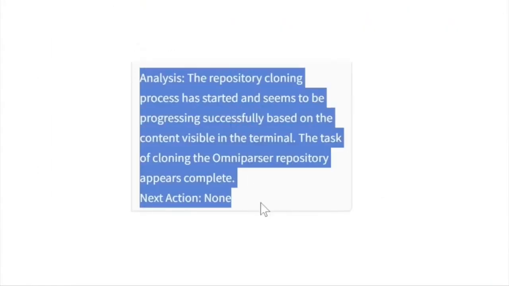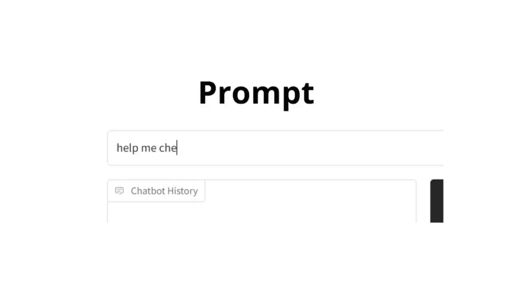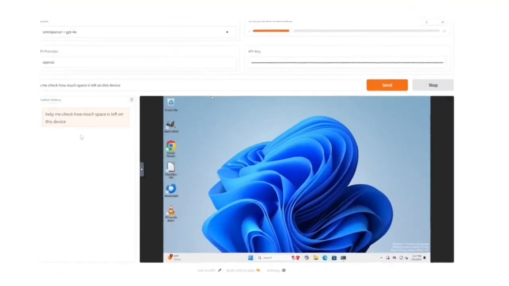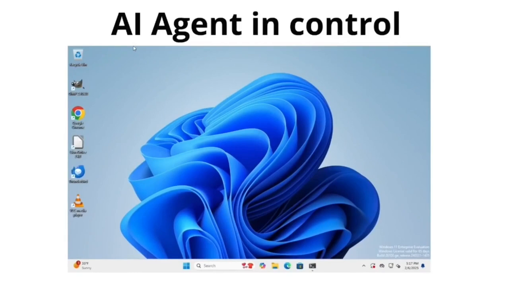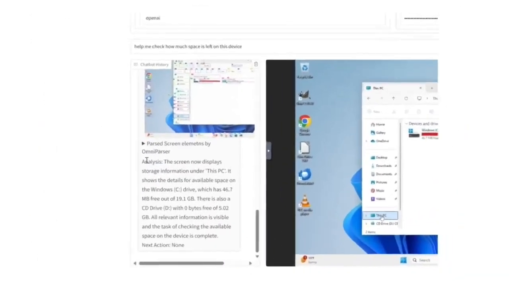OmniParser is here, and it's a Microsoft take on AI powered screen control. It essentially uses a multimodal vision model to see the UI and elements and interact with them intelligently, and it has very fine grained control. Think Claude's computer use agent, much better. It offers more granular screen element detection and smoother automation.